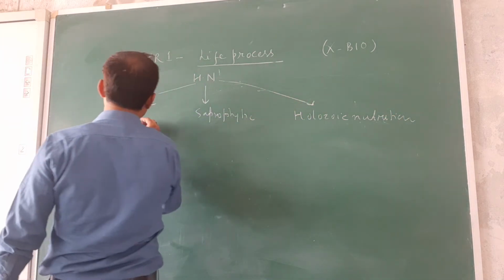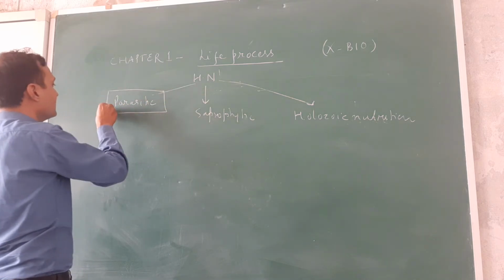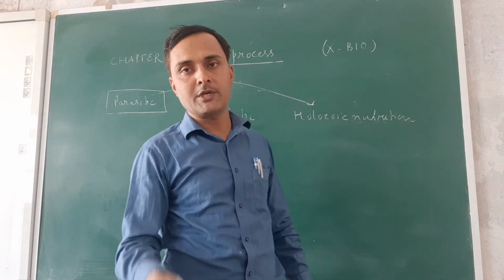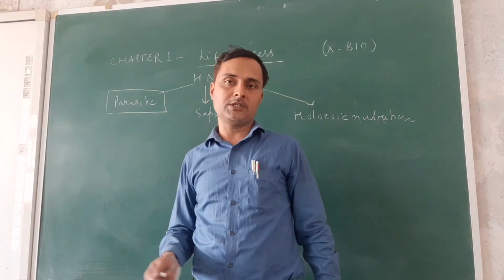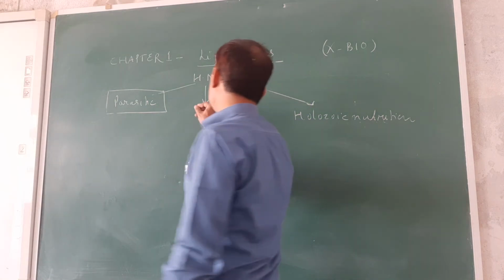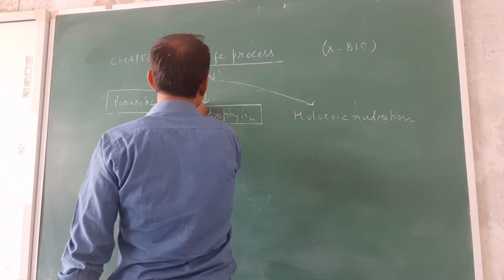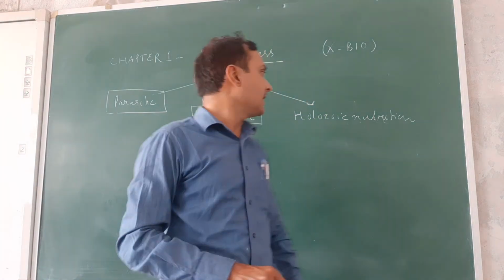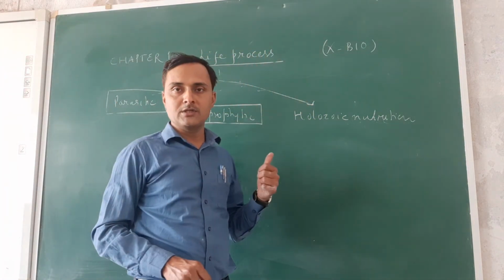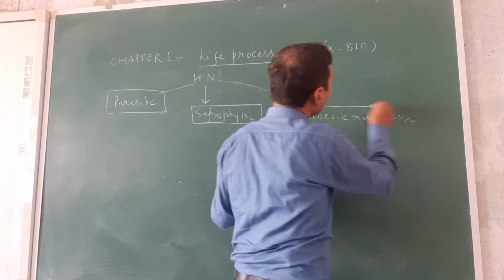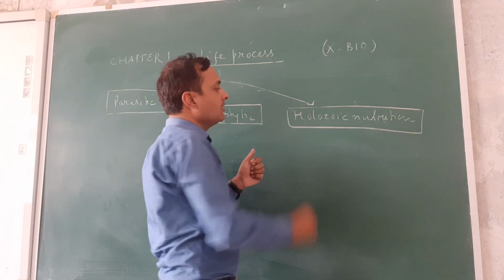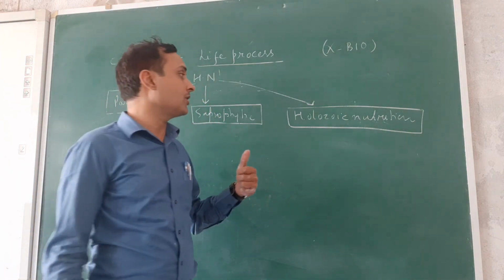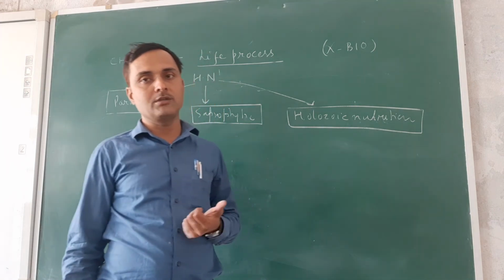What is parasitic nutrition? The mode of heterotrophic nutrition in which one living organism obtains food from other living organisms is called parasitic nutrition. What is saprophytic nutrition? The mode of heterotrophic nutrition in which the organism obtains food from dead remains of plants and animals is called saprophytic nutrition. And what is holozoic nutrition? In this mode of nutrition, complex organic food is taken inside the body of the living organism, then absorbed to obtain energy.